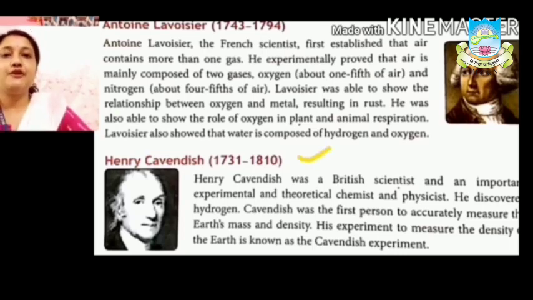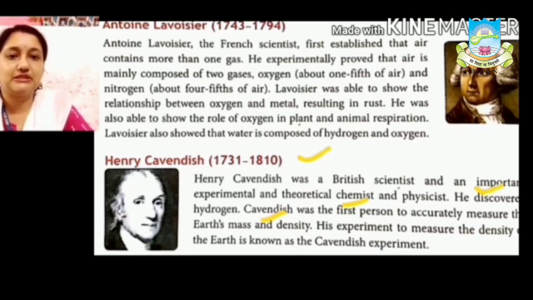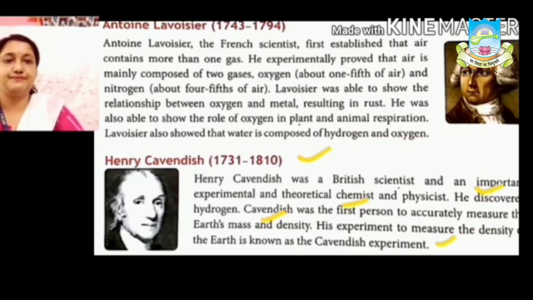Next is Henry Cavendish. He was a British scientist and an important experimental and theoretical chemist and physicist. He first discovered hydrogen. Cavendish was the first person to accurately measure the Earth's mass and density. He experimented to measure the density of the Earth, that is known as Cavendish experiment.